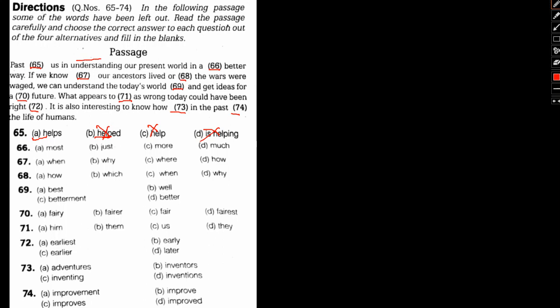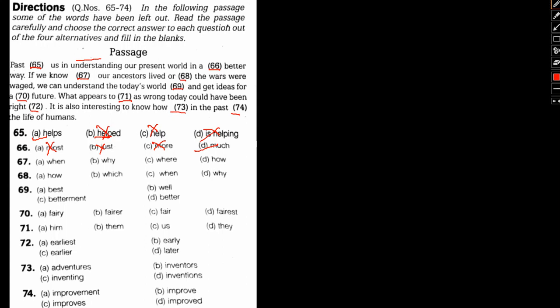What better way? In a most better way? No. Most better is just a wrong term. In a just better way? No. Just again does not make sense. In a more better way? Better is already comparative, so more better, most better, the superlatives and comparative degree as far as better are invalid. So that's wrong. In a much better way, yes, this will be the correct choice. In a much better way.